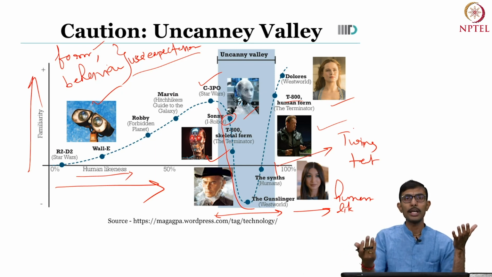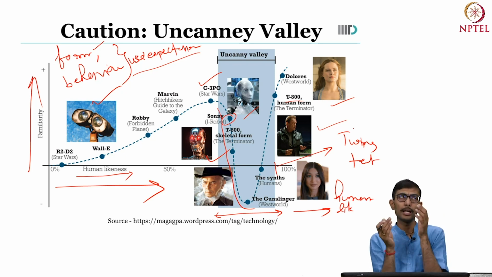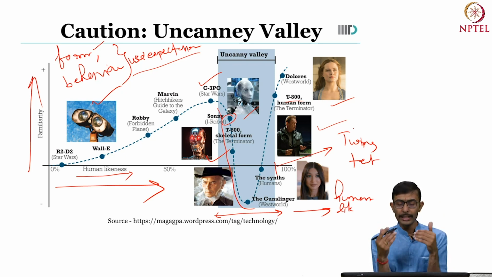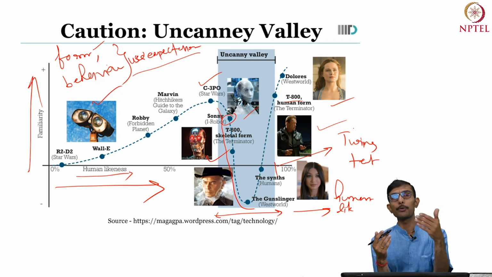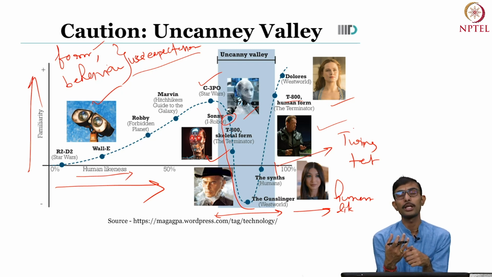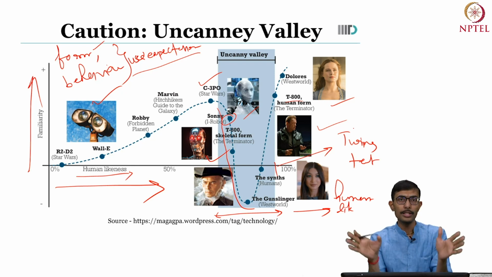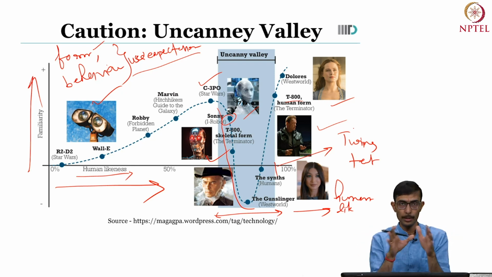It is all about a tendency to attribute human-like characteristics to non-lifelike artifacts, which may include changing their shape to be like humans, changing their behavior like humans, changing their interaction like humans. That is the underlying hypothesis of empathetic interaction.